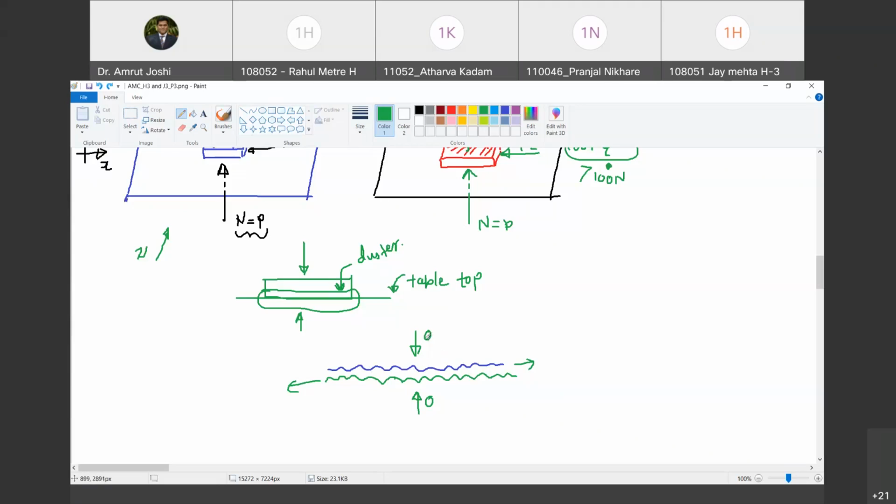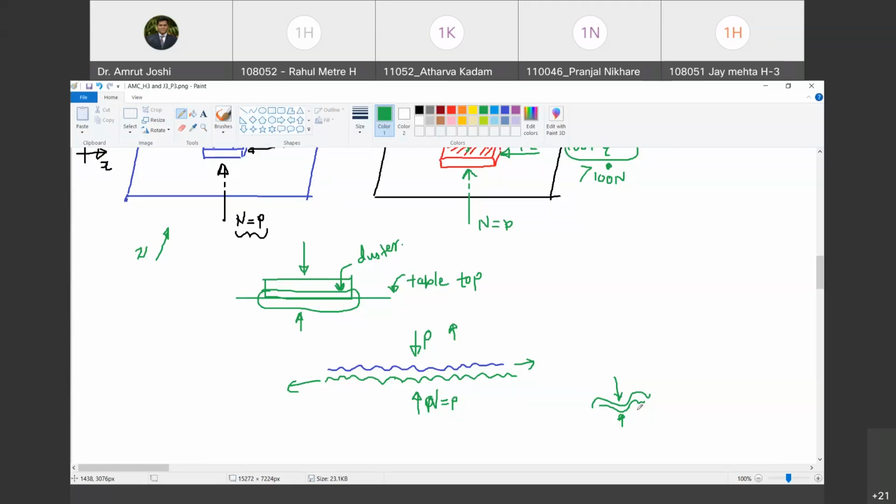Yes. So as this force goes on increasing, the engagement between the crests and troughs of both the surfaces becomes under pressure. Do you agree with me? Yes. So as the force increases, it is under more and more pressure. So you will have to take more and more effort to break this engagement, and therefore the maximum frictional force that is offered goes on increasing. Is the logic? Are you with me?